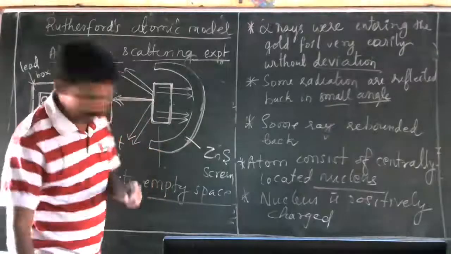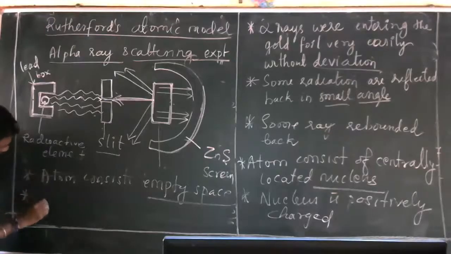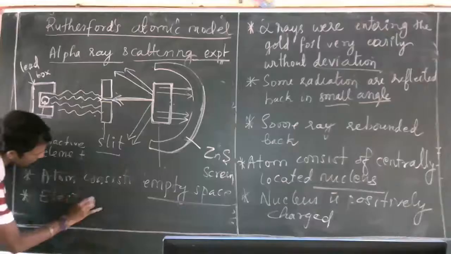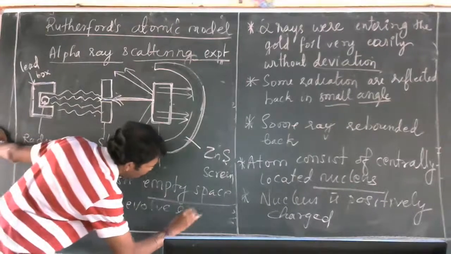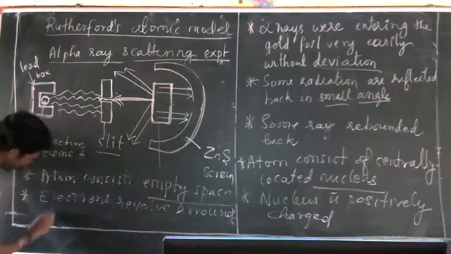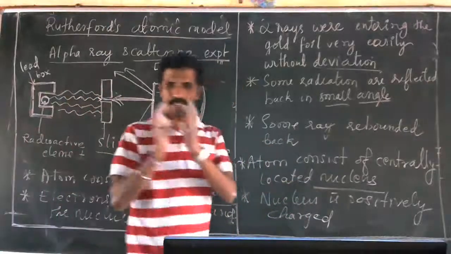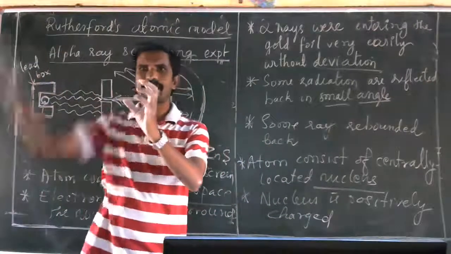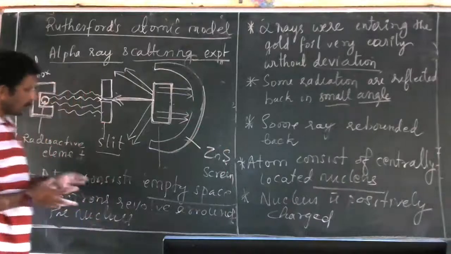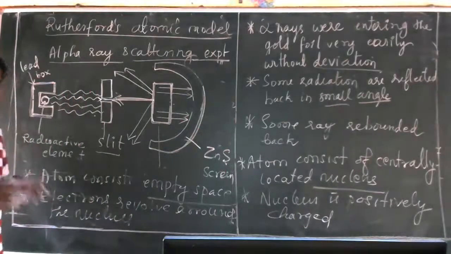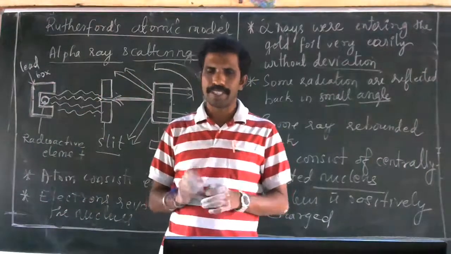Sorry, one more point I left out. He told that electrons revolve around the nucleus. In the center there is a nucleus, and around the nucleus there are electrons revolving. But other scientists were not happy with the explanation. They asked where exactly the electrons are present, and he could not explain that.